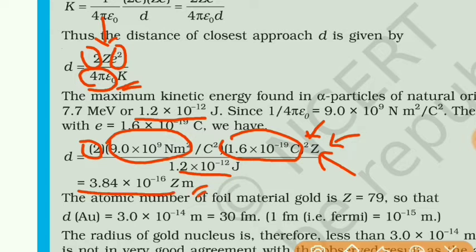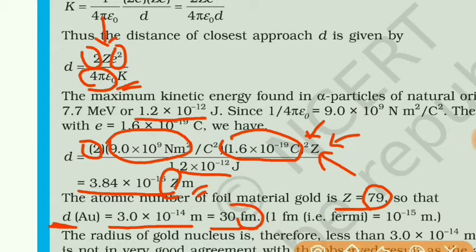Now if the gold foil is used in the experiment, then we'll put z is equal to 79. And so in that case, for gold, this closest distance will be 3 into 10 raised to minus 14 meter, or we can write the same as 30 femtometer.